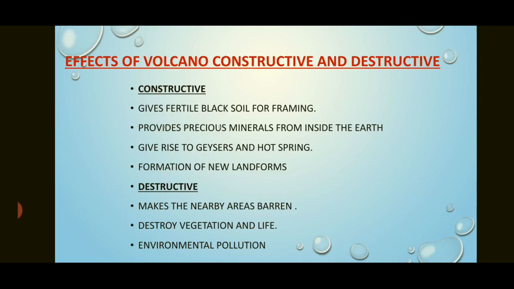Now, the destructive effects: it makes the nearby area barren. Barren means infertile, not fit for cultivation. People can't live in this area because when a volcanic eruption takes place, ash and lava come out, and the ash spreads over a large area, making a thick cover, so that area cannot be used for agriculture. Even wildlife suffers. It destroys wildlife and vegetation, and it causes environmental pollution. Sometimes there is sulfur in the environment, and it is very difficult to breathe, and a number of people will die. That is the destruction.